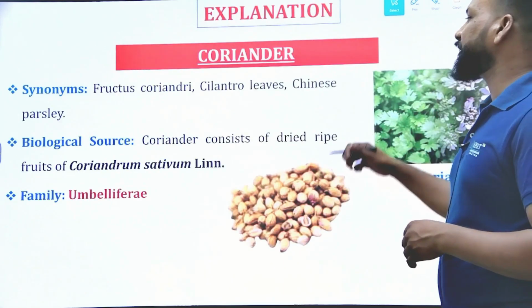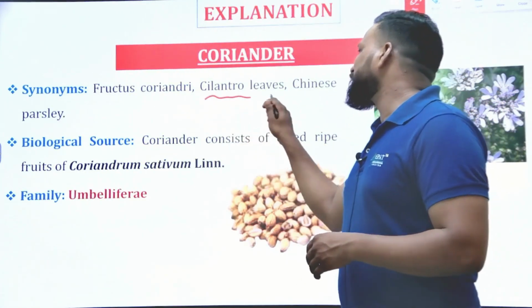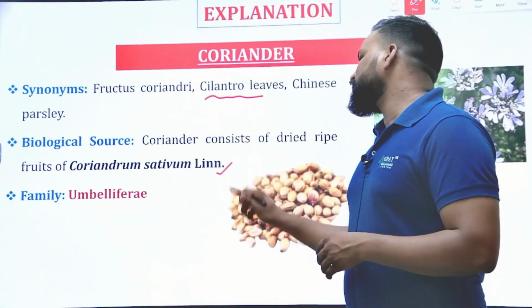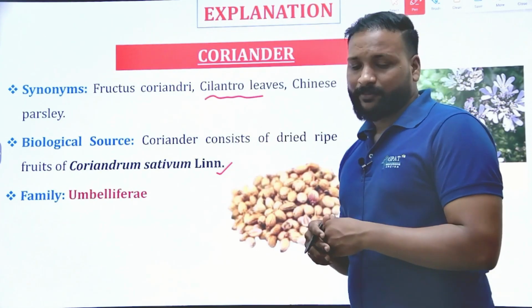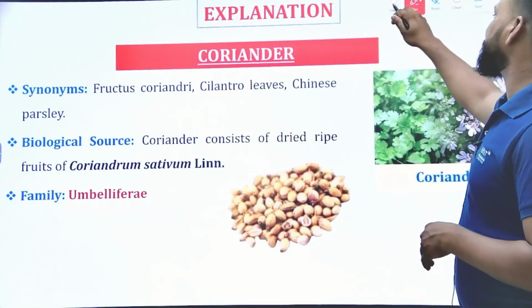Coriander is known as Fructus coriandri, cilantro leaves and Chinese parsley, and it is obtained from the dried ripened fruits of Coriandrum sativum, Umbelliferae, dear aspirants. So that's the right answer for this question.